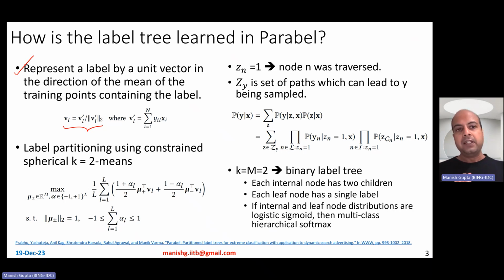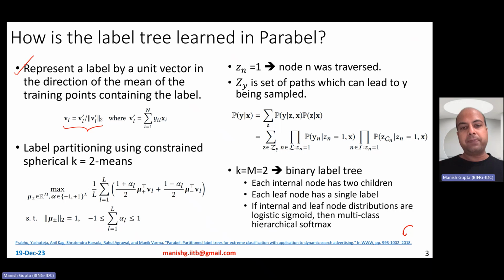cities in India. Okay. Now, for each of the training points in Parabel, they propose to use the TF-IDF vectors, but you could literally use any other embedding that you may want to use for each of those training points, and then average them out so as to get the label embedding, and then divide by the magnitude so as to get a unit vector which represents the label. Okay, so this is how you get label vectors for each label in your data set. Now, that's the label representation.